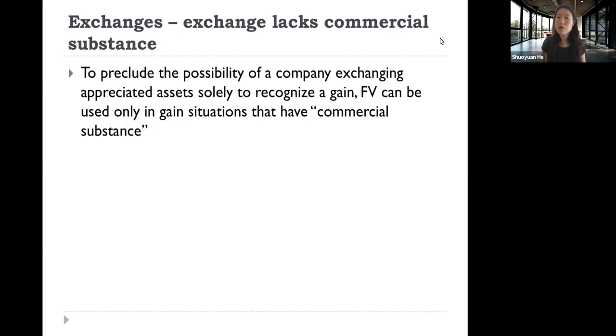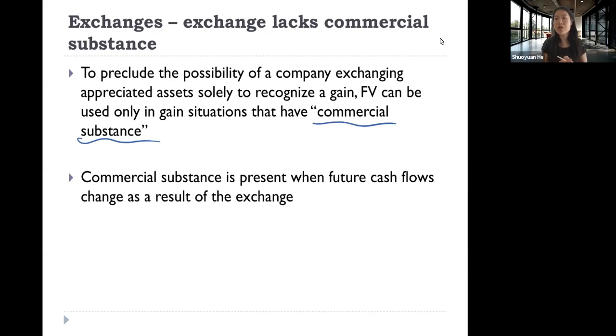So to preclude the possibility of a company exchanging an appreciated asset just to recognize that gain, fair value can be used only in gain situations that have commercial substance. This is to preclude companies from exchanging appreciated assets just to recognize that gain.